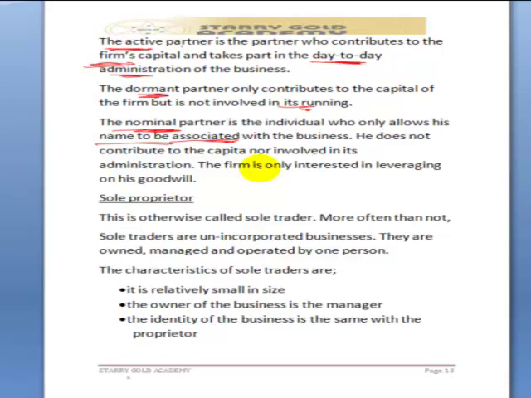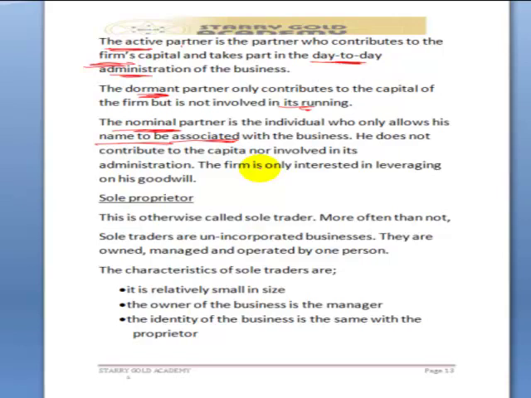So, a nominal partner is not involved in the daily activities of the firm. Neither does he contribute to the firm's capital. What the firm only wants to do is to use its goodwill to attract business to itself in the industry. That is all we need to know under partnership formation.